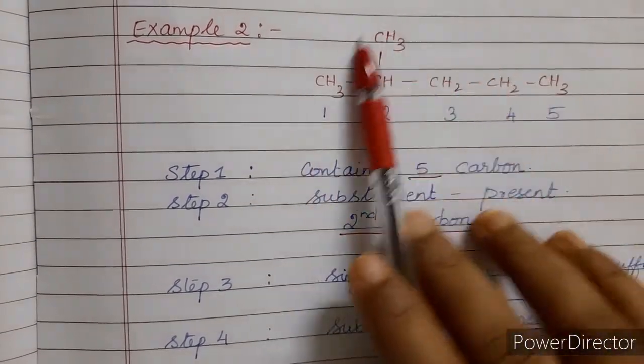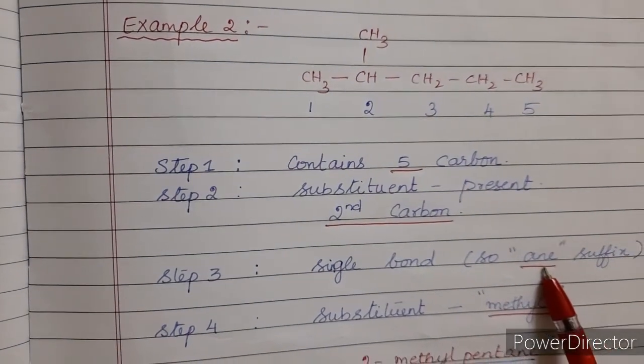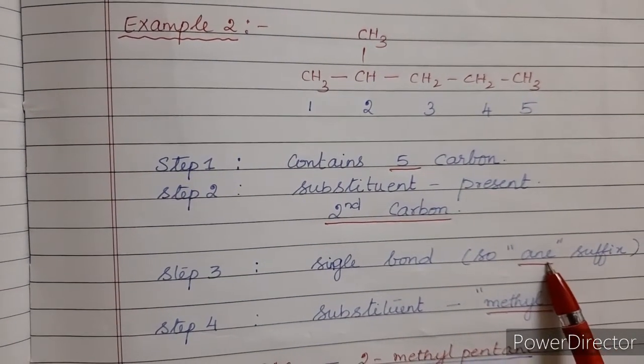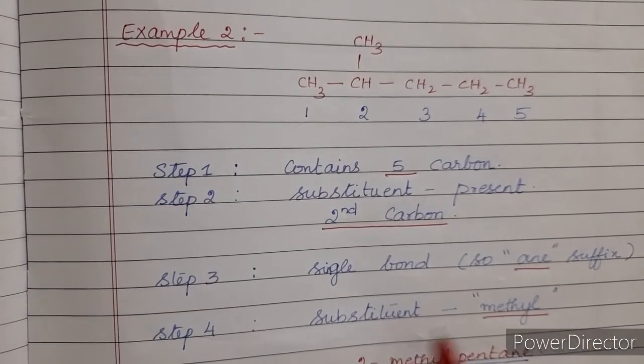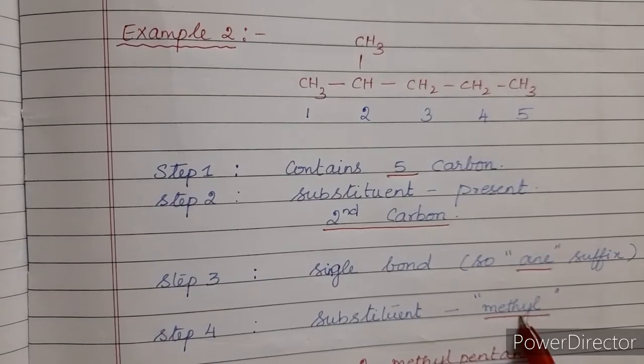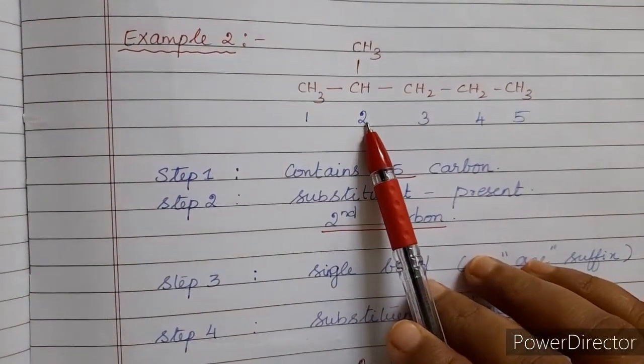Now it consists of only single bond including the substituent. So that we have to find out. So we have to add the suffix ane since it consists of single bonds. Now since it consists of this substituent, it is methyl, right? Now where is the substituent? The substituent is present in the second carbon, right?